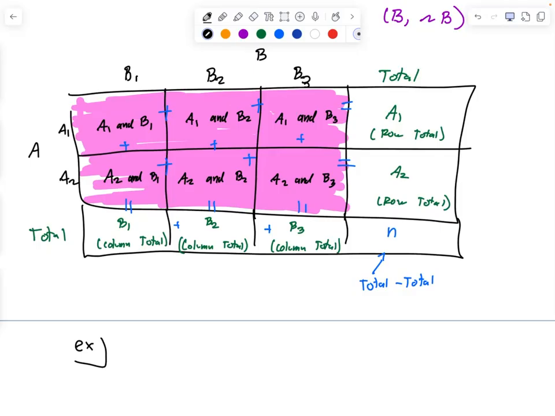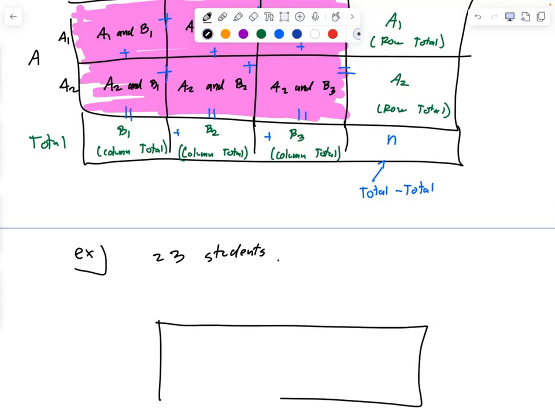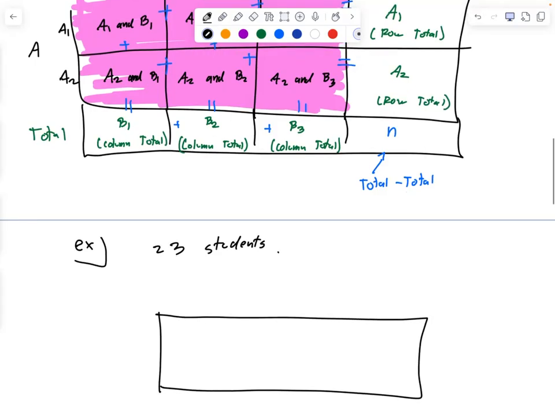There are 23 students. 1, 2, 3, 4, 5, 6, 7. 7 students wear glasses. 7 of the students are wearing glasses.